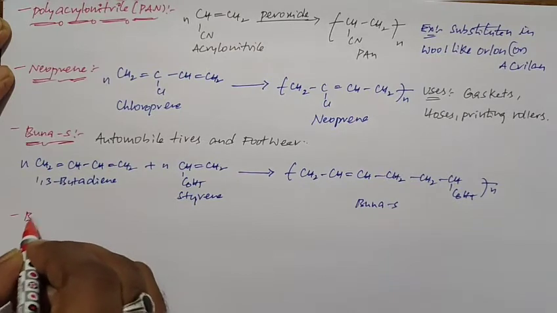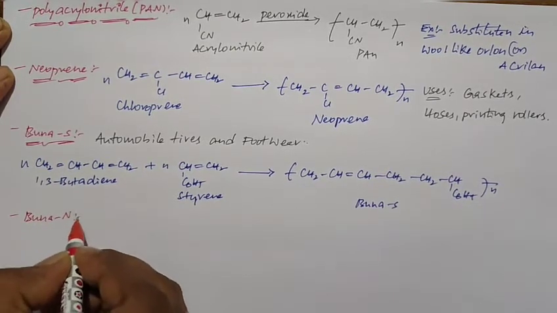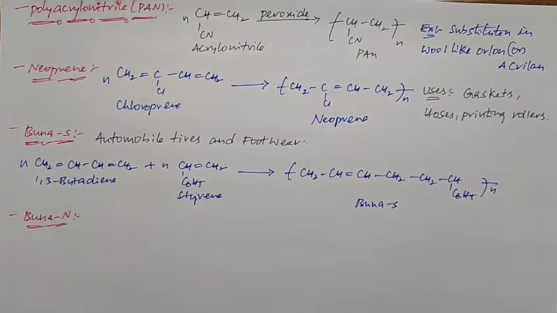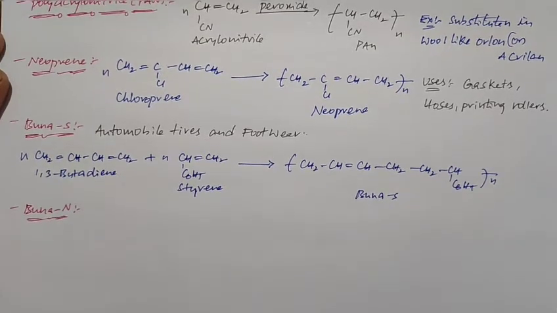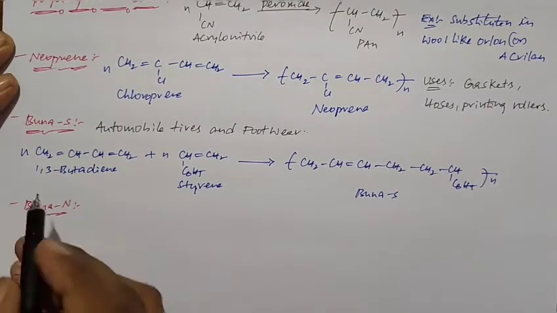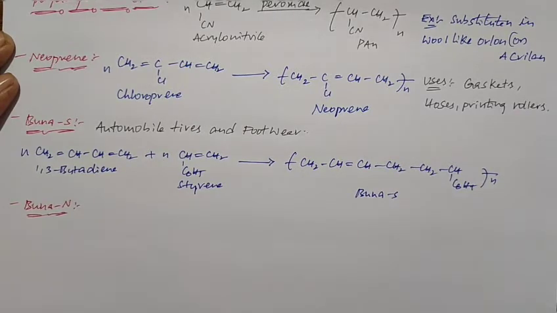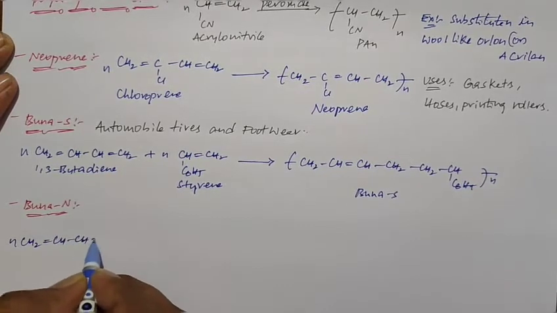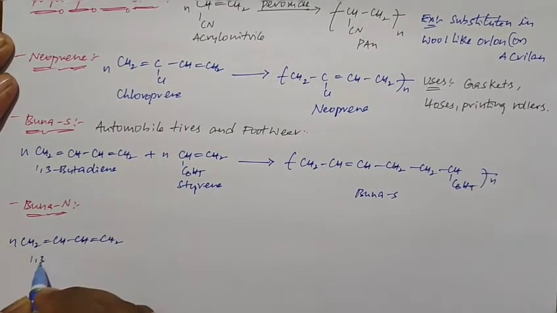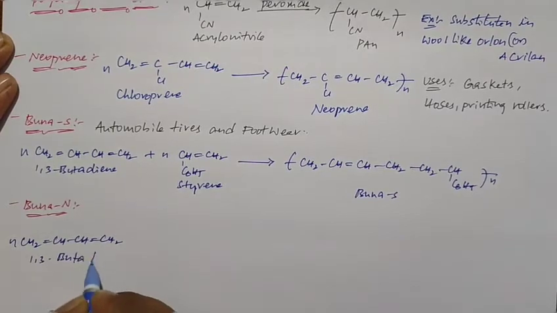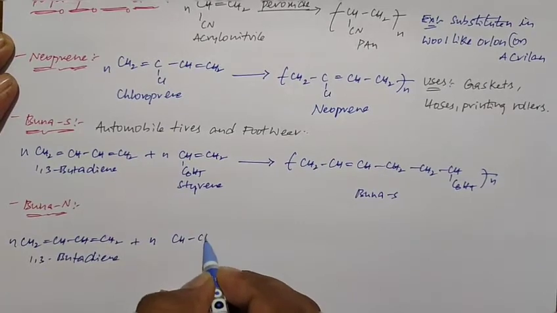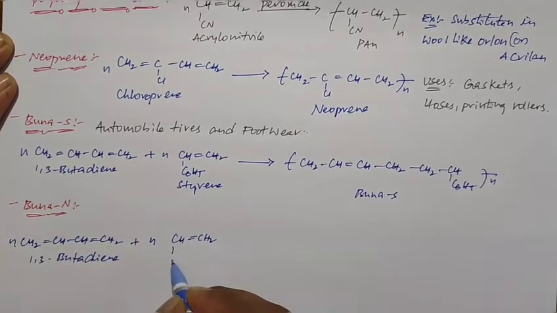Next is Buna N. Buna N is a polymer of 1,3 butadiene and acrylonitrile. So it is also an example of an addition polymer and a copolymer. It is a combination of 1,3 butadiene and acrylonitrile.